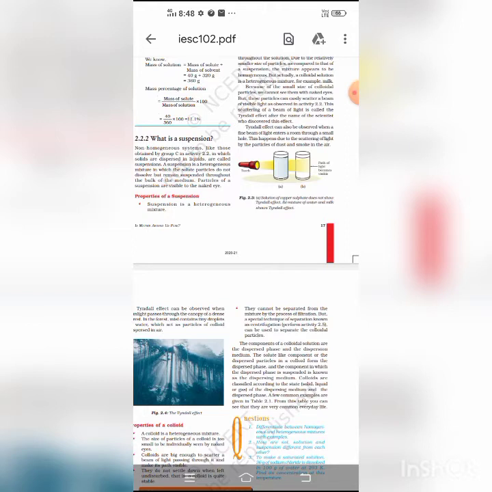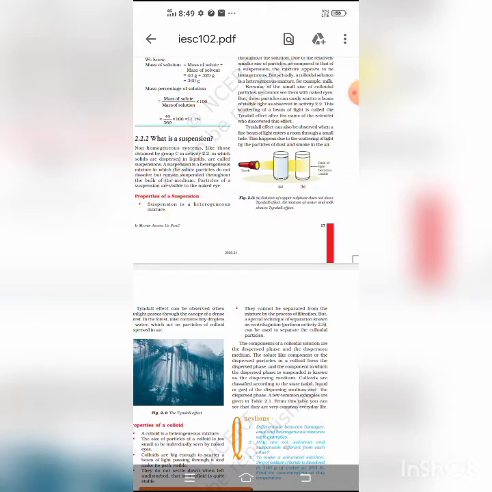They are temporary changes, and they can be reversed also. Thus physical changes are reversible, and it means that the original form of the substance can be obtained easily by simple physical methods. So physical changes are reversible. That means the original form of the substance can be obtained easily by simple physical methods.